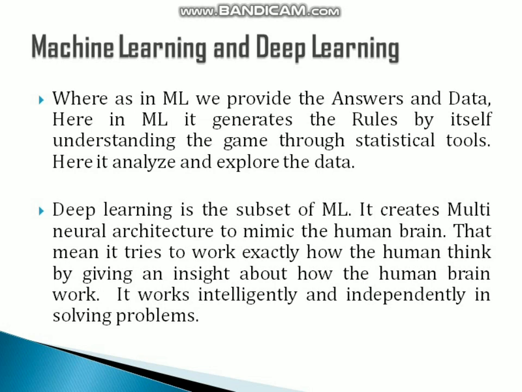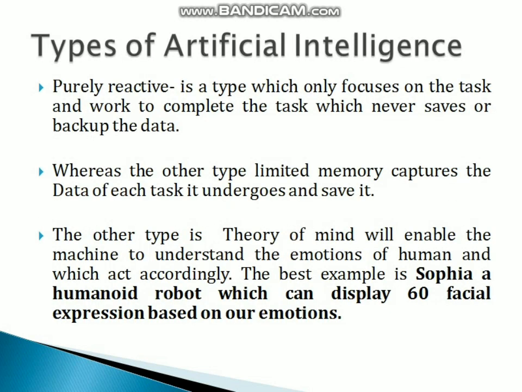Deep learning is a subset of machine learning. It creates a multi-neural architecture to mimic the human brain. That means it tries to work exactly how humans think, or it tries to give an insight into how the human brain works, and based on it, it tries to simulate the exact situation and mimic the human brain. It works intelligently and independently in solving problems. So the word independently plays a pivotal role in artificial intelligence.